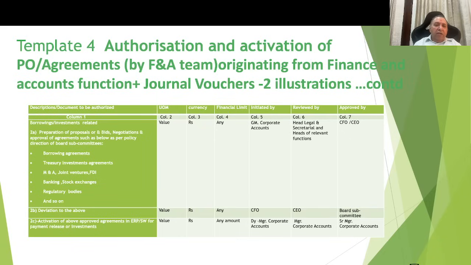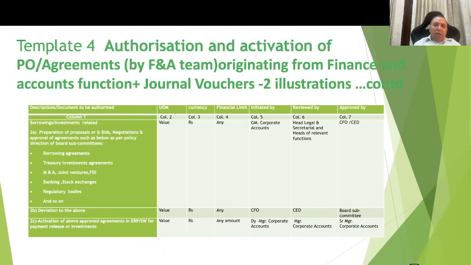So here you will appreciate that considering the nature of these transactions, I am proposing two different teams. One is from the corporate accounts, second is from the legal. Column number 5 is for the corporate accounts function, and review is by the head legal and secretarial functions, and the head of the relevant function. For example, in the case of a joint venture agreement, review could also be by the head of the manufacturing function.